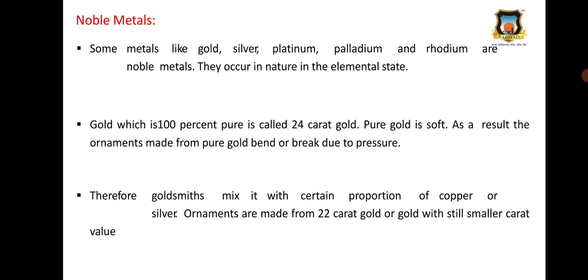Pure gold is soft, so ornaments made from pure gold bend and break due to pressure. Therefore, gold is mixed with a certain proportion of copper and silver. Ornaments are made from 22 karat gold or gold with a still smaller carat value.